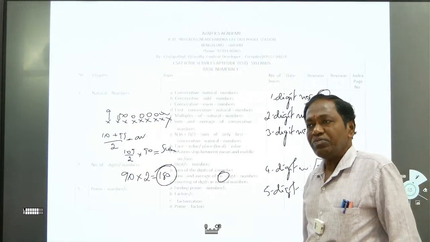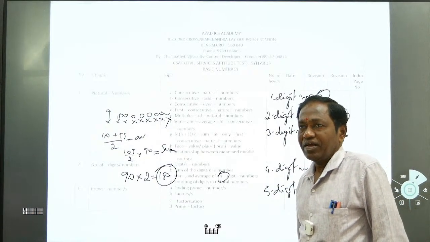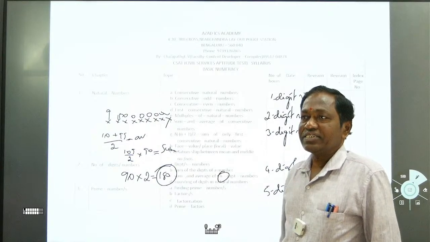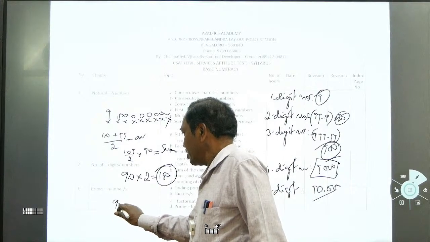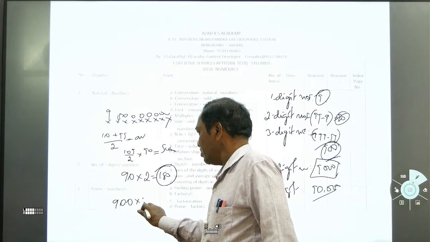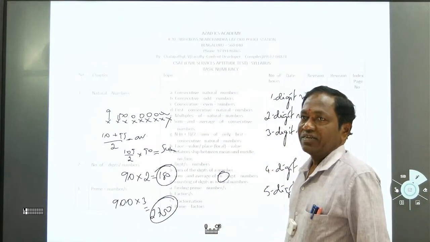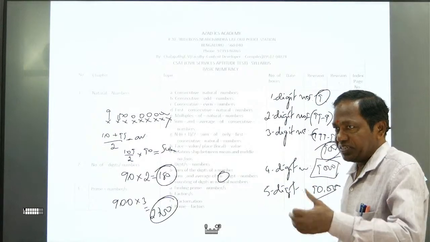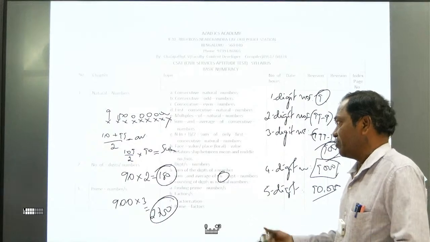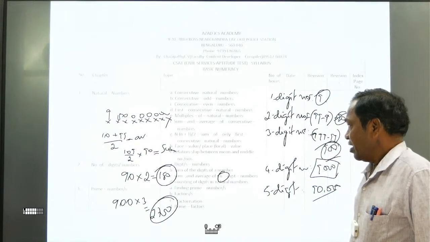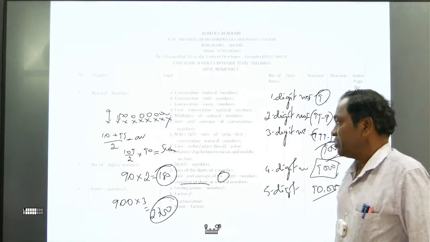How many digits will appear in 3-digit numbers? 900 3-digit numbers into 3, that is 2700, like that. So that is how we can do it. Number means 1-digit number, 2-digit number, 3-digit number, so like that we can take. This is counting of digits in the natural numbers.